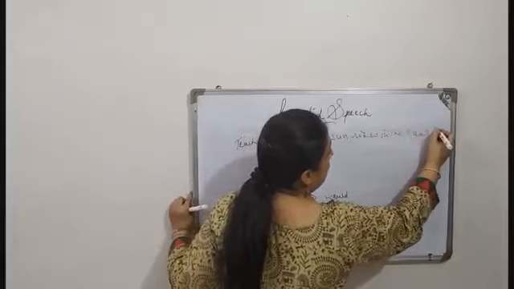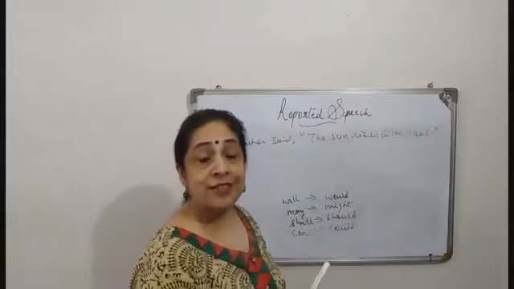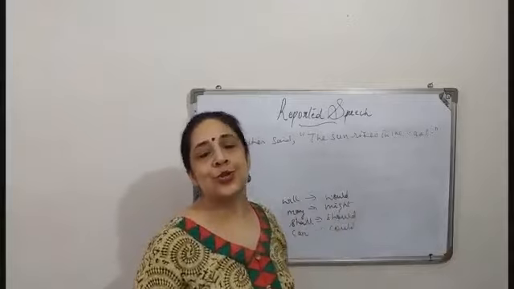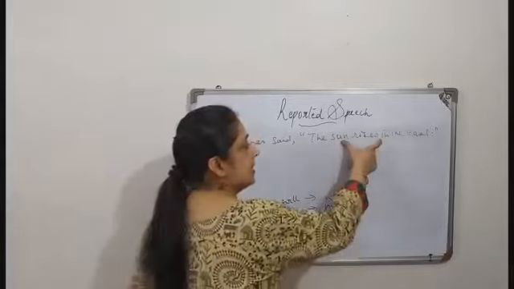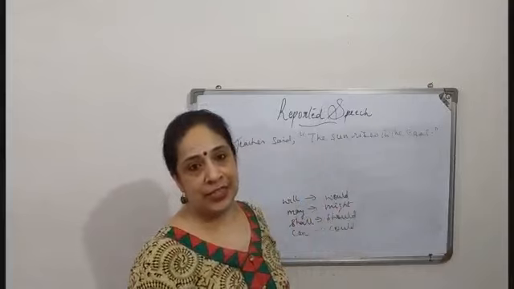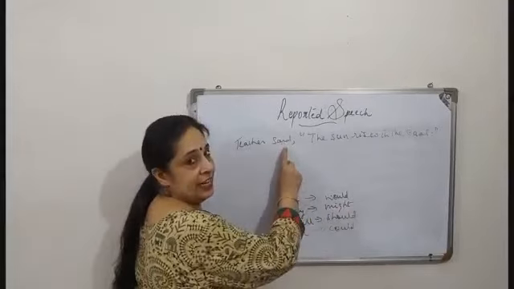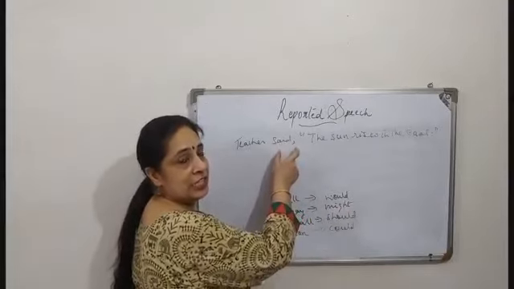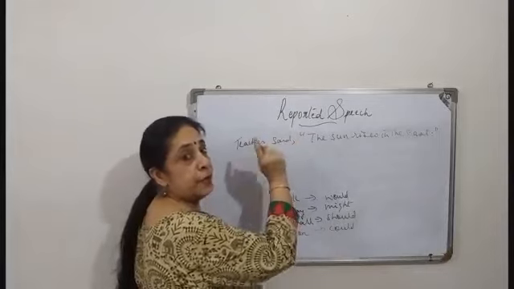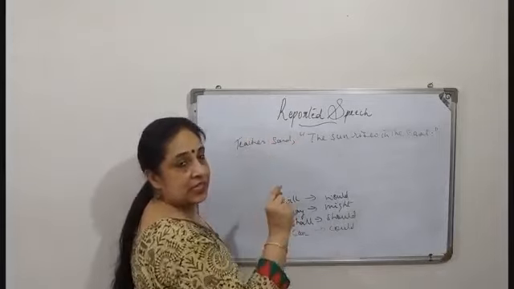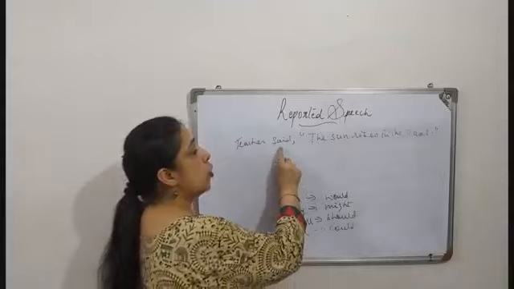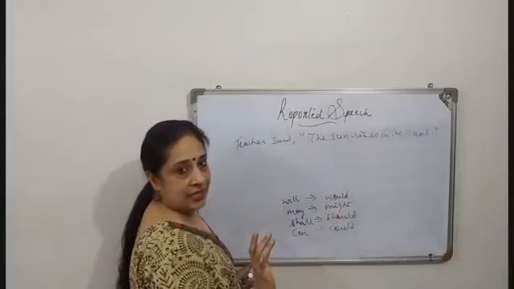We all know the sun rises in the east. This is a universal truth. So the tense here never changes, even if it is said. I told you in the beginning, if the introductory or reporting verb is in past tense, said is a past tense, say, said, said, then we have to change this into past tense.